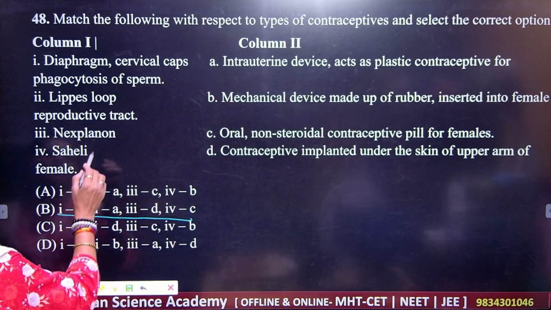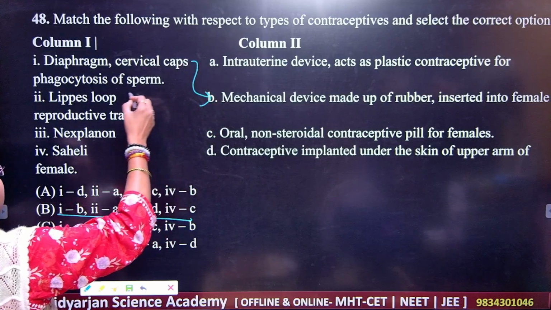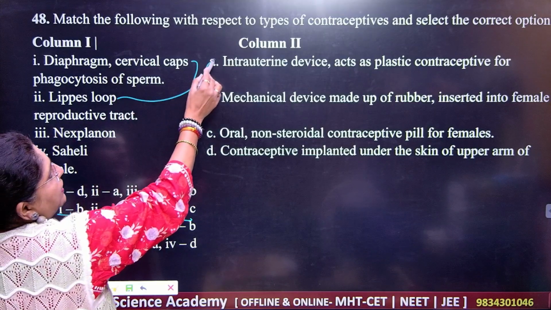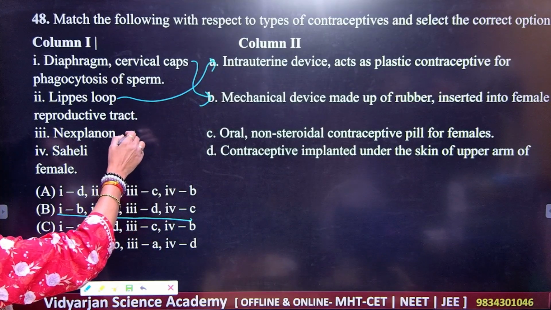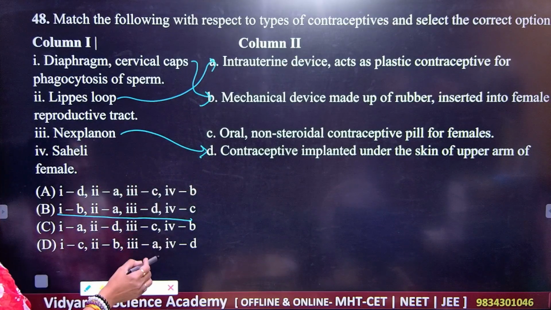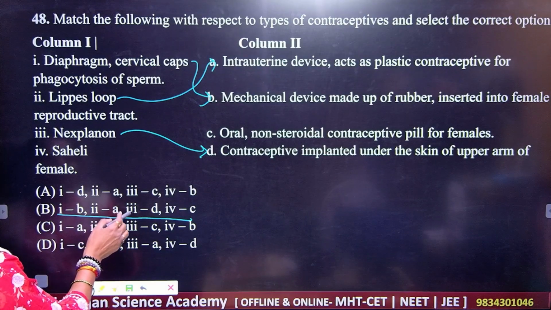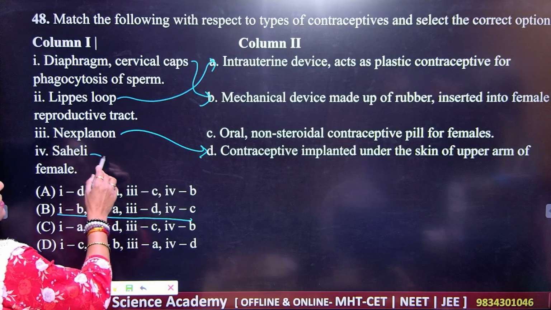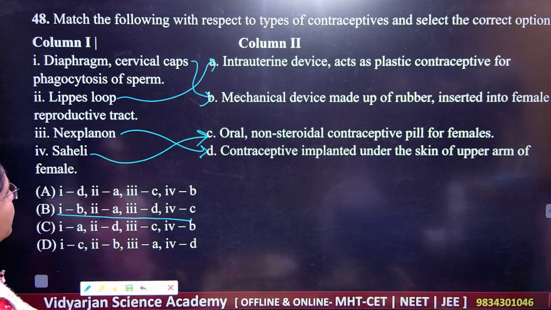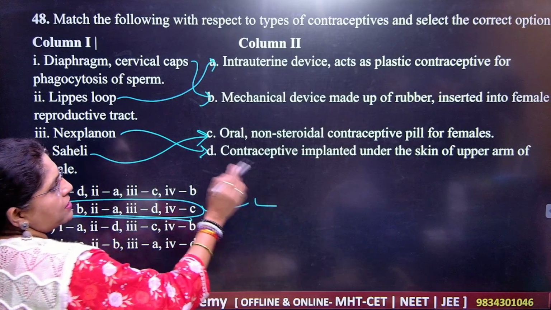B is the correct answer. For the first, that is cervical cap and all, this is the mechanical method. Then that is Lippes loop here, that is intrauterine device. Okay, then Nexplanon. So this is the contraceptive implanted under the skin of the upper arm. Okay, then Saheli. Saheli is an oral non-steroidal contraceptive pill for females. Okay, so please remember B is the correct answer here. Your correct answer is B.